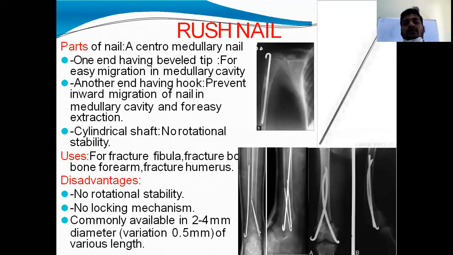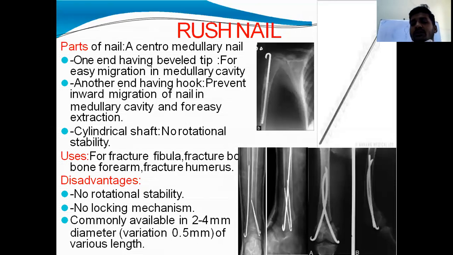See, this is the rush nail, which you can easily identify: it has a hook at one end, and the other end is blunt and has a beveled edge. It is a centromedullary nail. Centromedullary means you can pass the nail into the medullary canal, starting from the entry point, which is in the center, in line with the center of the medullary canal. So, centromedullary nail.